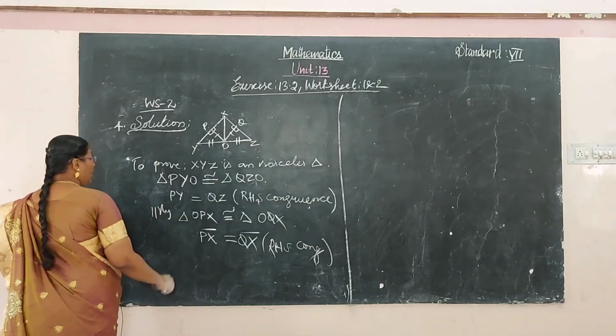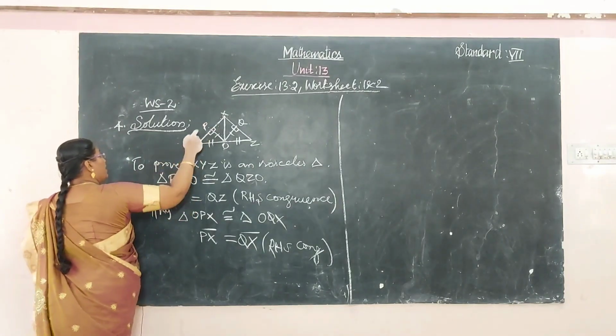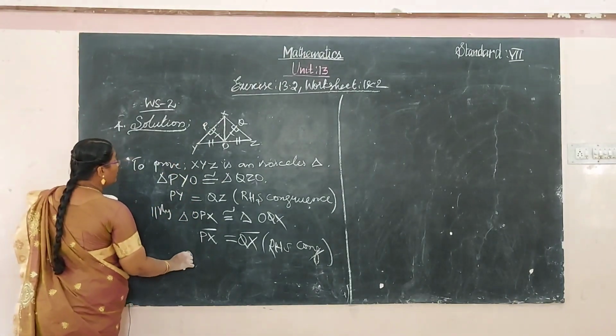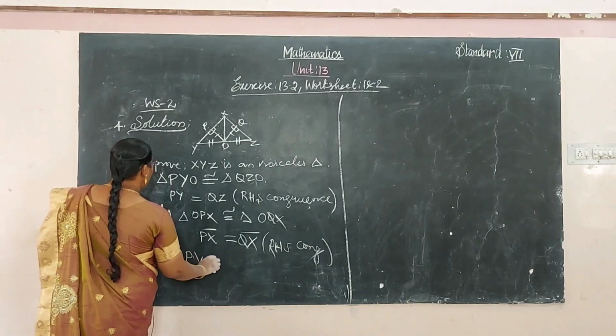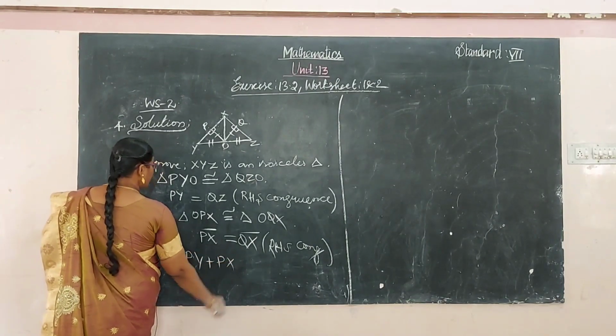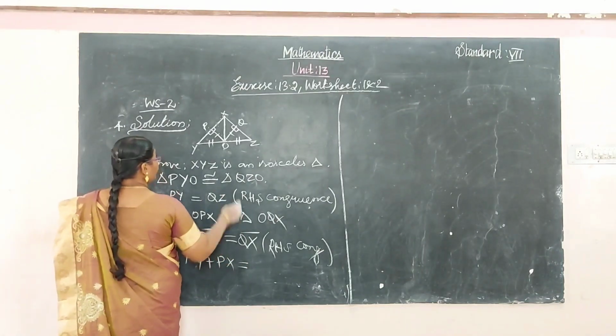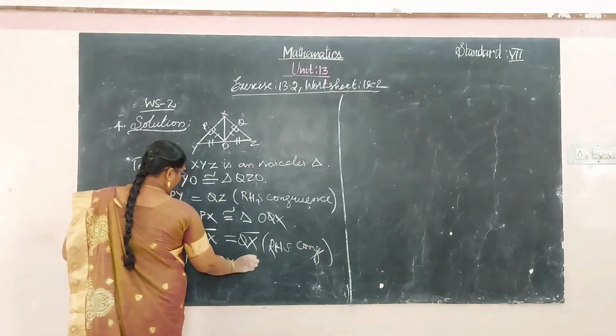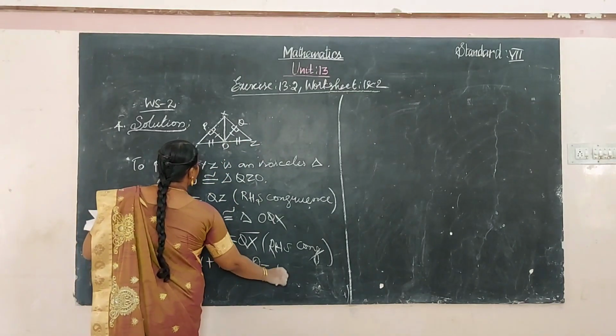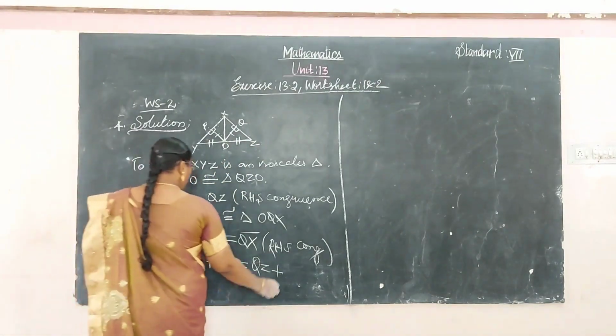Okay, now we add these two values. So PY plus PX equal to, PY first we have, right? So QZ plus QX.